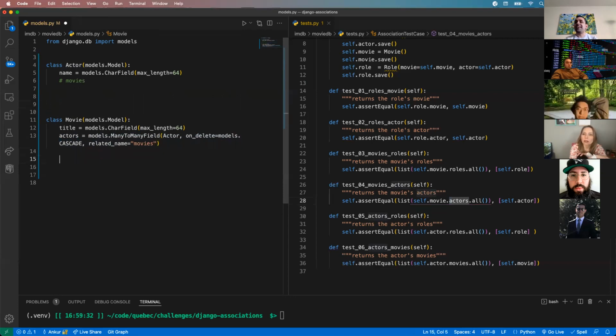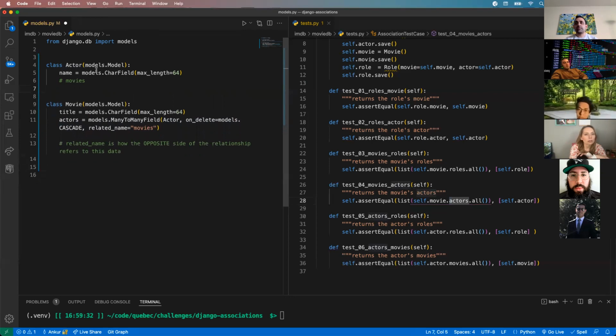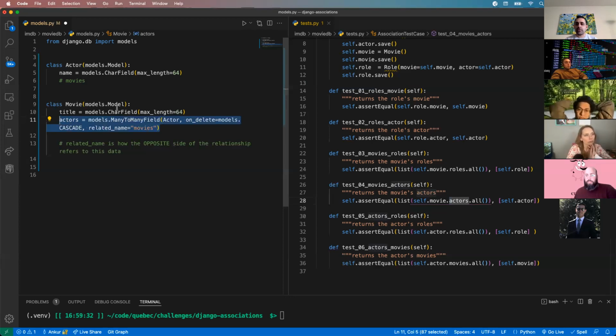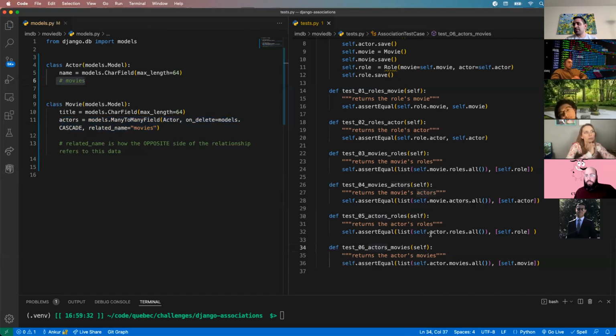Oh, okay, sorry. All right, so either way, it doesn't matter which side you put it on, you only need it on one side. You do not need to add a many-to-many on both sides of the relationship. That's going to duplicate your relationships. But now that we have actors and we have access to what the test cases are expecting, we have movie.actors. That's one of the test cases. We also have actor.movies. So this many-to-many gave us just that.